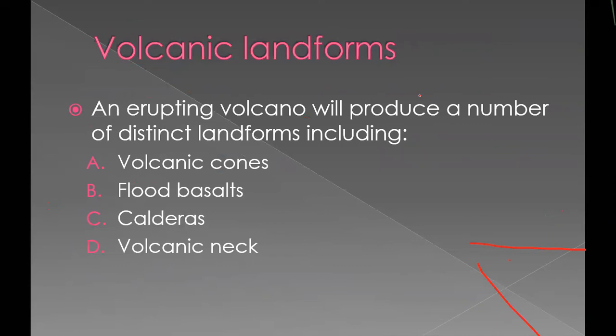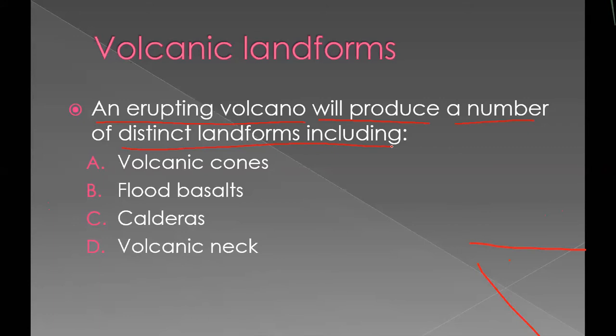Then we are going to study volcanic landforms. We have completed the volcanic products, that is liquid products, solid products, and gaseous products. So next is volcanic landforms. Volcanic landforms means the landforms formed or produced by volcanism. An erupting volcano will produce a number of distinct landforms. First I'll tell you what landforms are.